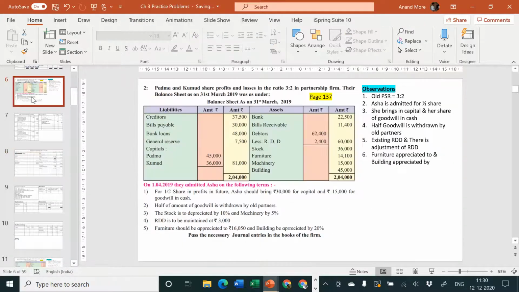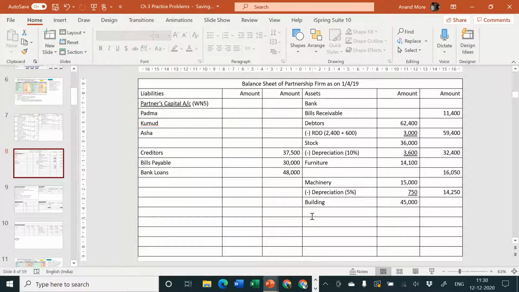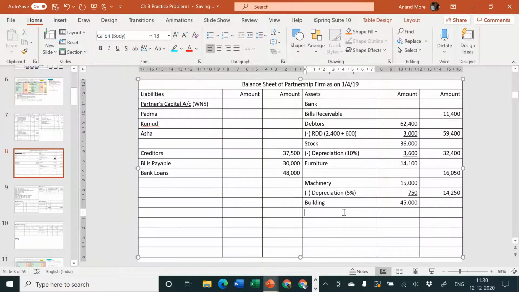And for building, they have told it should be appreciated by 20%. So by, what is the meaning of that? Inner column or outer column? They are talking about inner column. So I'll specify it should be appreciated by 20%. That goes to 9,000.